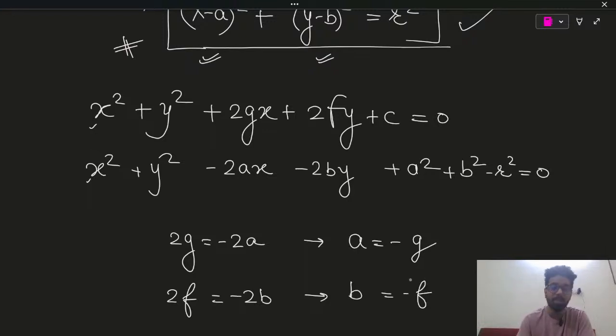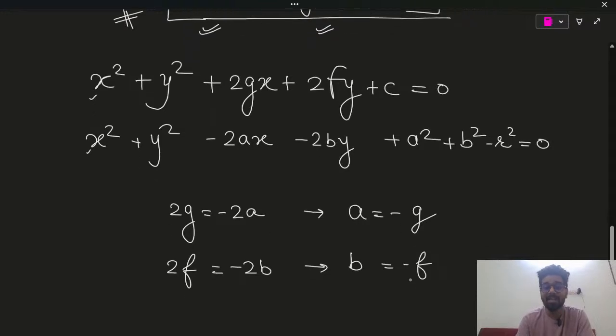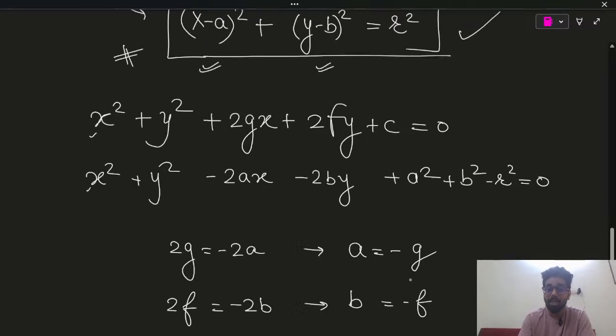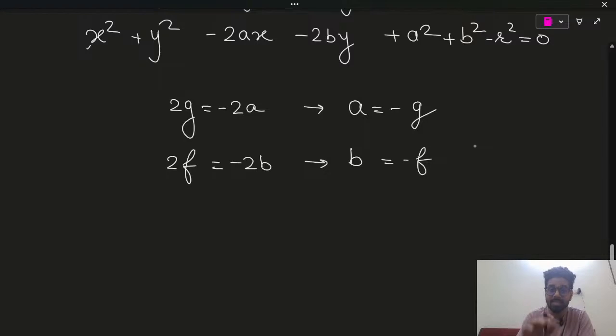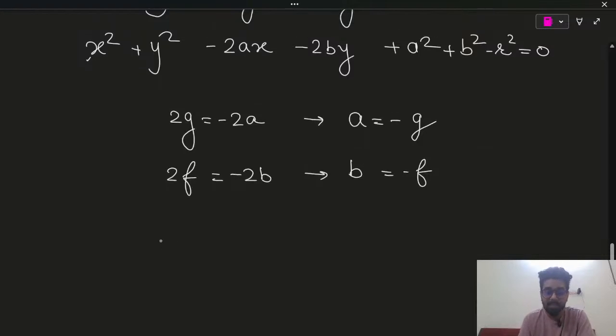What we are doing over here? We are writing the center of circle. We already assumed over here guys the center is a comma b, and we are calculating the center, as we can again write down the center is a comma b, which we have already assumed.